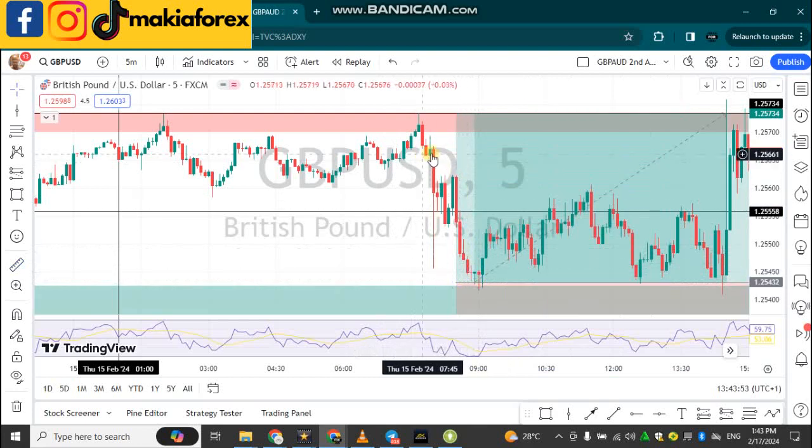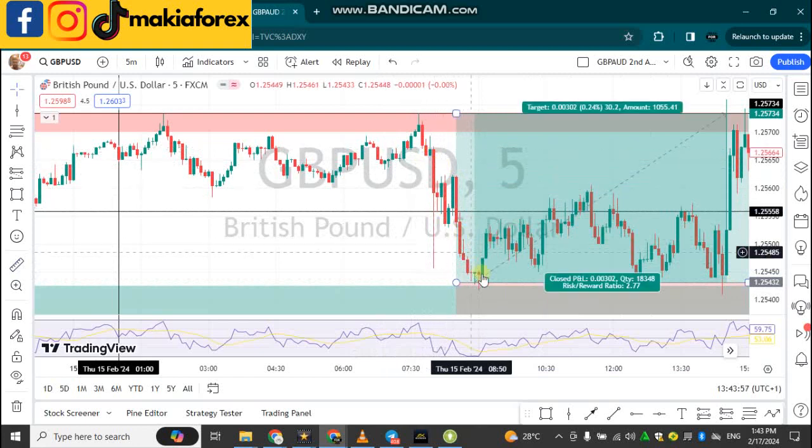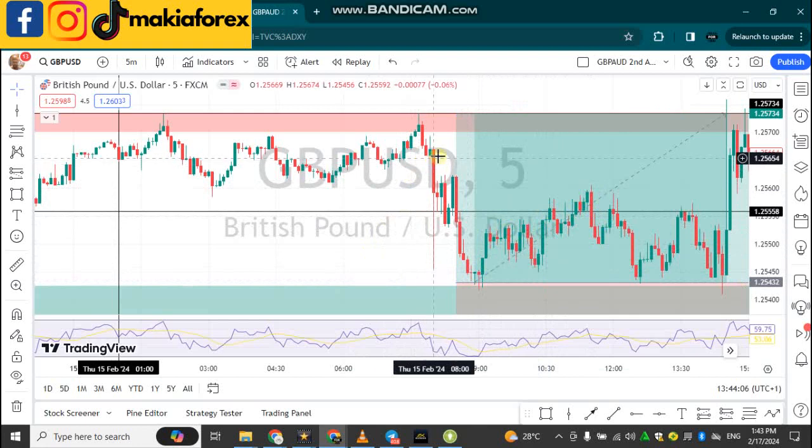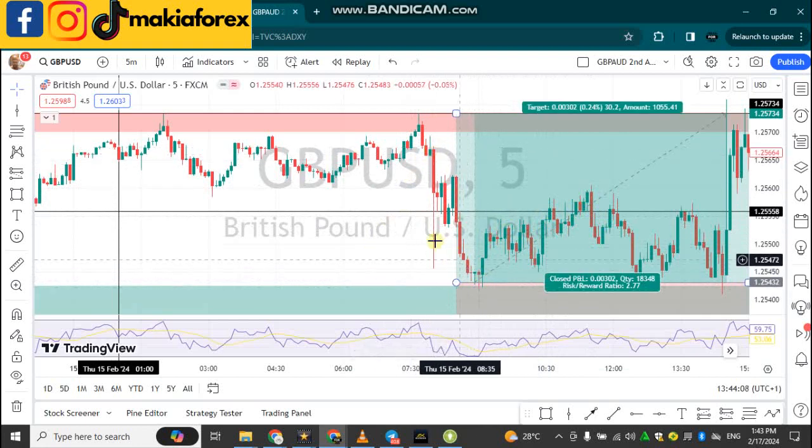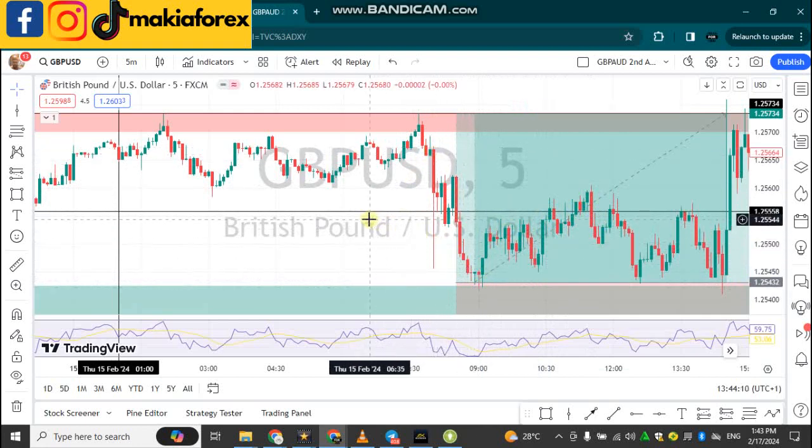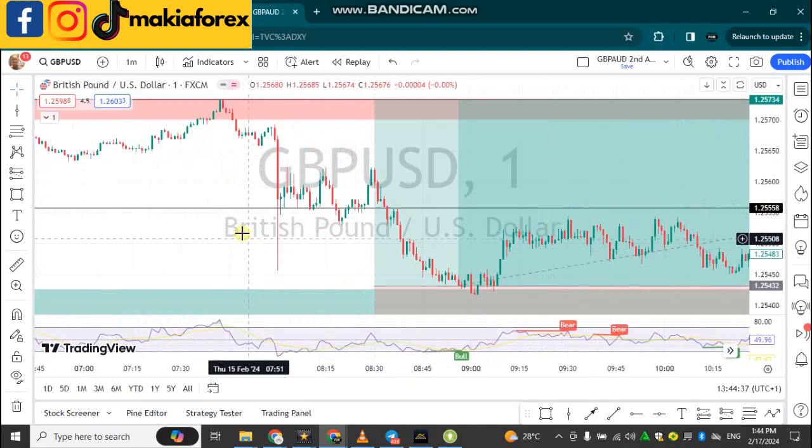So let's say it fell all the way from 8 to the London Open at 9 p.m., before price started moving in a bullish direction. So the news had a negative impact on the market because the GDP YOY and QOQ were negative. So this is a 1 minute time frame for clearer entries.